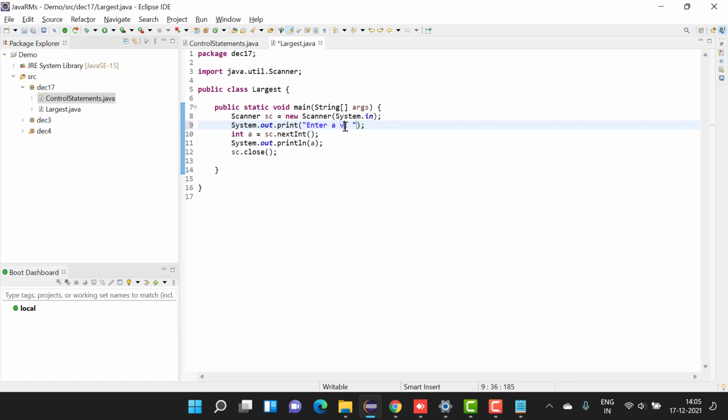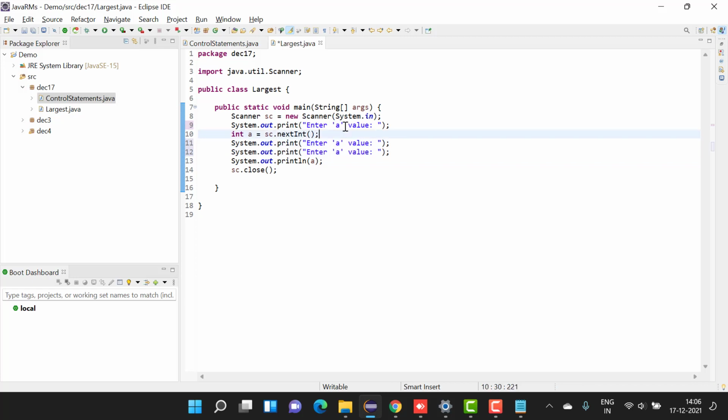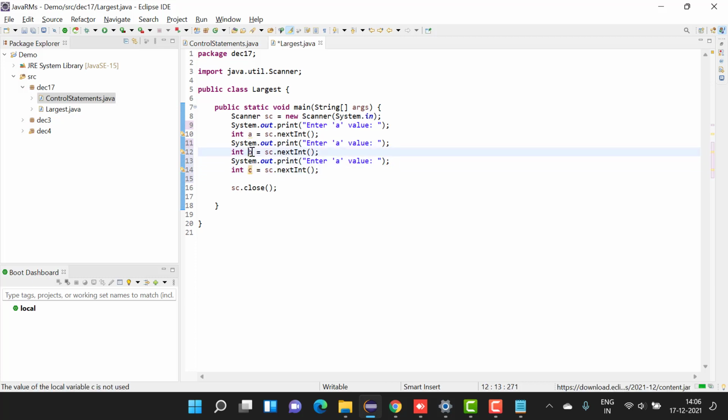Let's take three numbers. So first one will be enter a value. I'll copy the code completely. I'll paste it here and then here. I'll copy this, I'll put it here as well as here. I'll remove this print statement. Instead of A, I'll make this B and C. And here, instead of A, I'll make it B. I'll make it C. Okay.